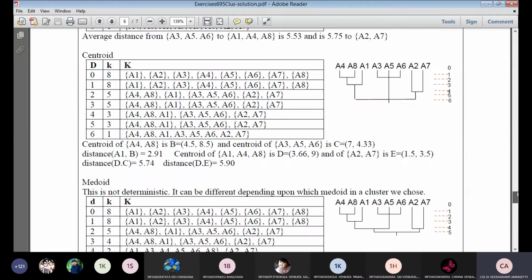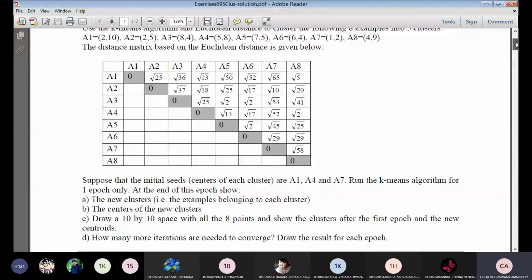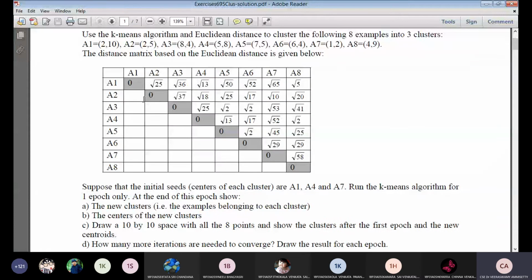Next, I have the distance matrix already computed in the first phase of the K-means clustering algorithm. Here, the epsilon value should first be 2. So first I consider the columns A1, A2, A3, A4, A5, A6, A7, A8, and simultaneously the rows A1, A2, A3, A4, A5, A6, A7, A8.